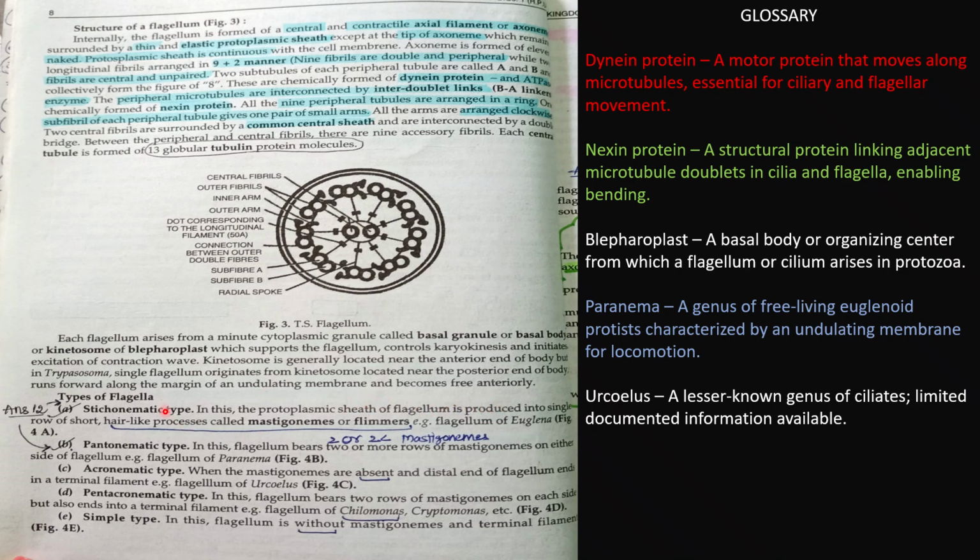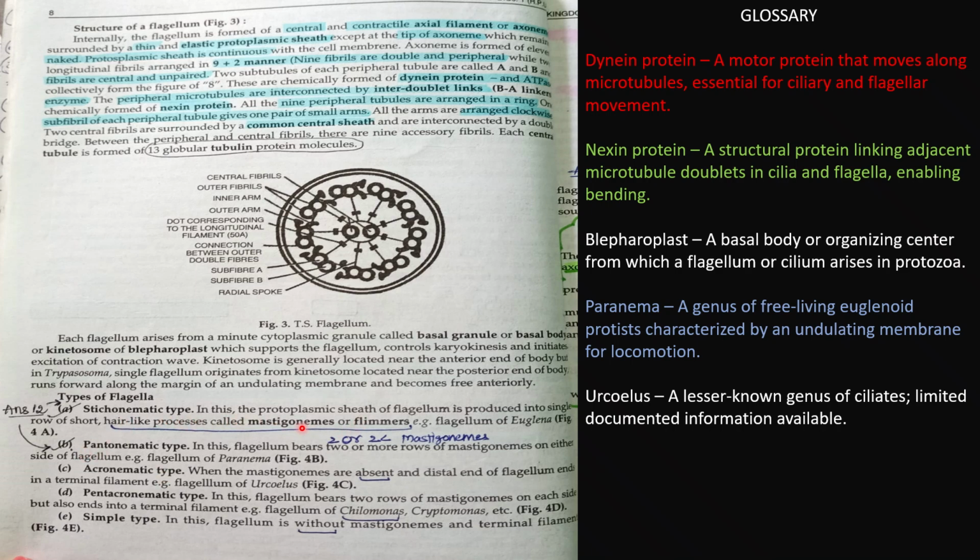Now there are 5 types of flagella, that is stichonematic type, pantonematic type, acronematic type, pantacronematic type, and simple type. The first one, stichonematic type.